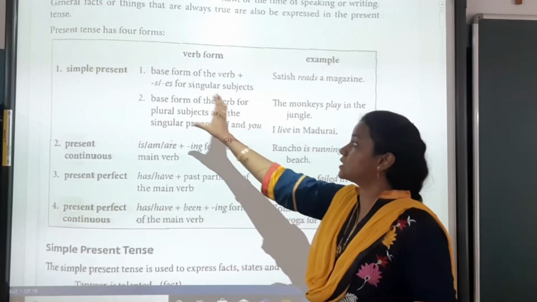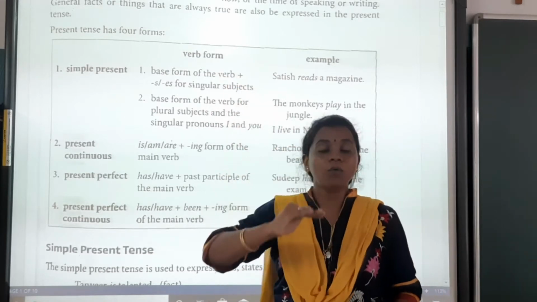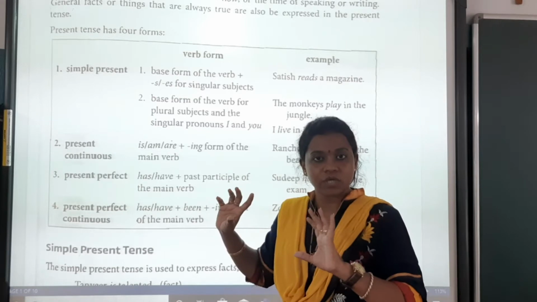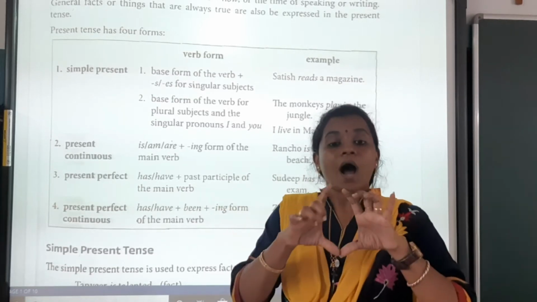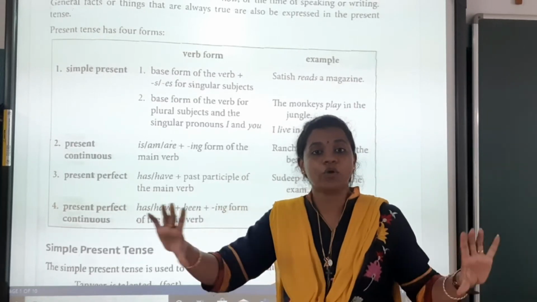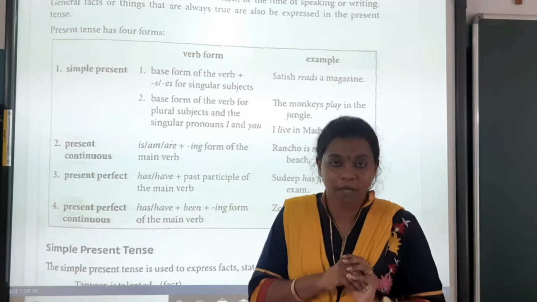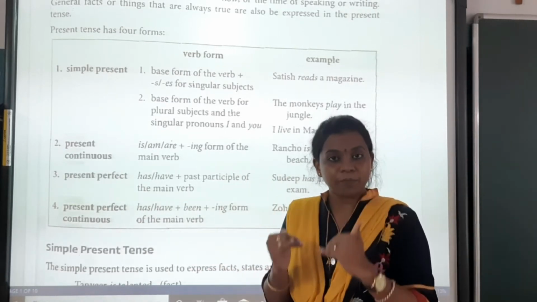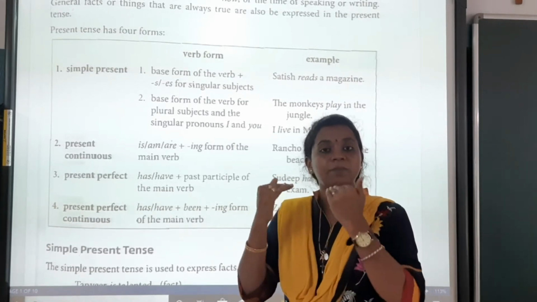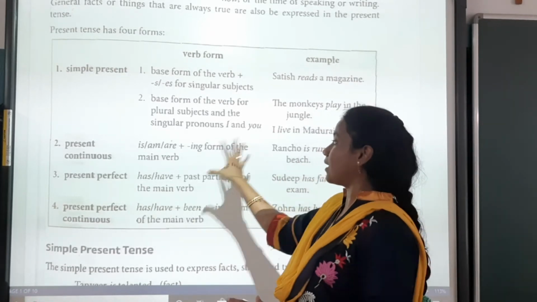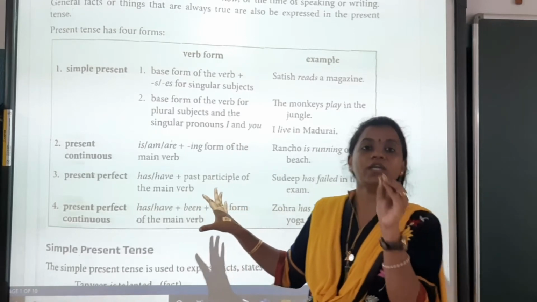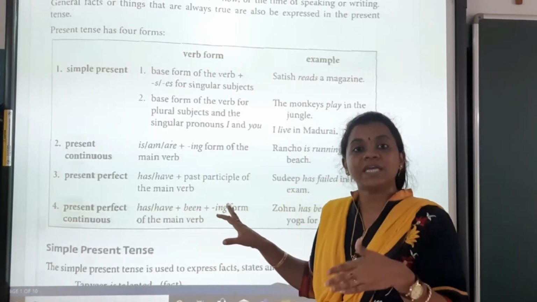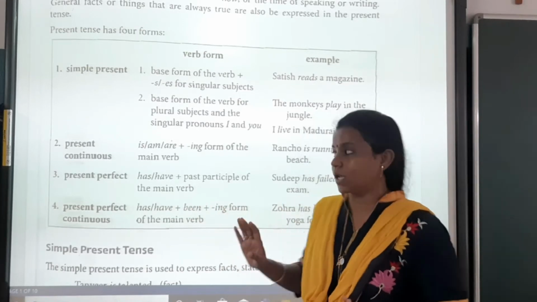Now they have given us the verb form, how to form the sentence. देखो verb form बोलोगे आपको नहीं समझ आएगा. That's why I am telling you the formation of the sentence. कि जब simple present के बारे में बात कर रहे हैं तो formation of the sentence क्या होना चाहिए? या present perfect, या present continuous, या present perfect continuous. These are kind of a formula you can use to form the sentence. That will give you the easiest way of writing it.